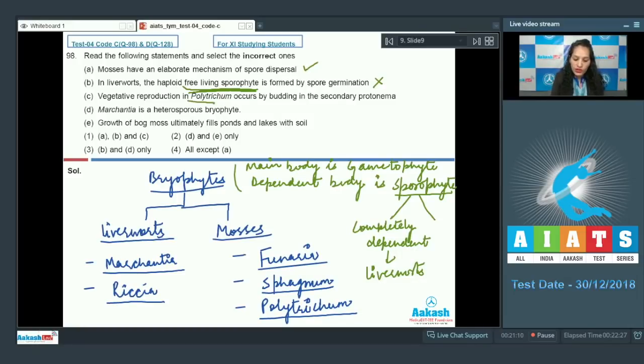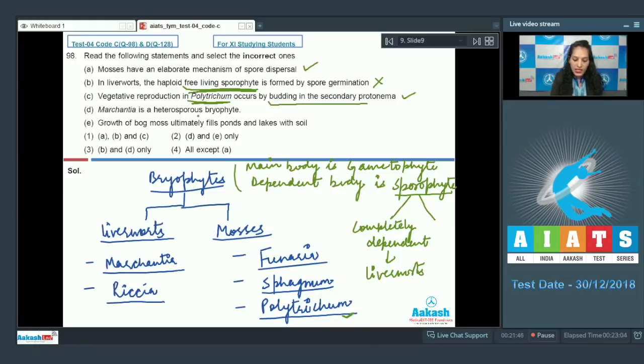C. Vegetative reproduction in Polytrichum. So Polytrichum is a moss. In this moss, the vegetative reproduction occurs by budding in the secondary protonema. Yes, it is also correct. In the case of mosses, when the spores are released from the sporophyte, they germinate and form the structure called protonema. So, the budding in this secondary protonema helps in vegetative reproduction in Polytrichum.